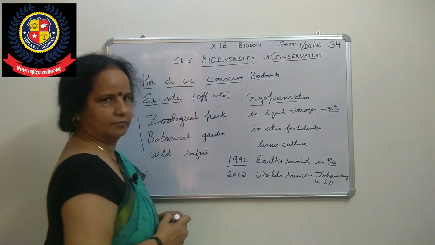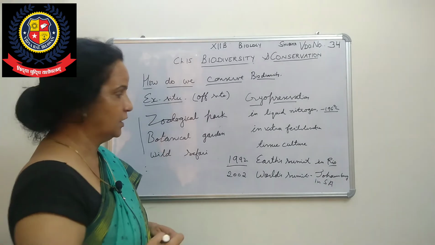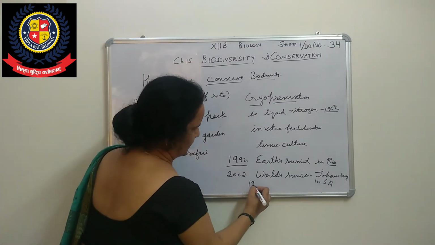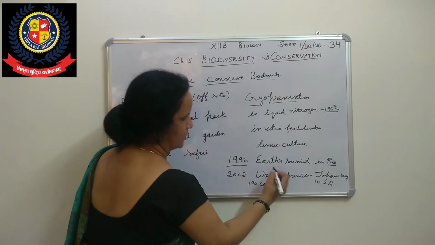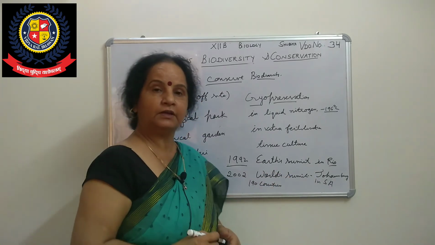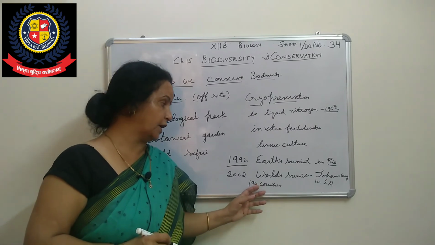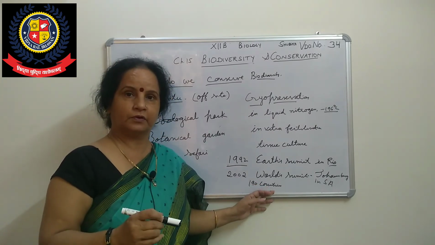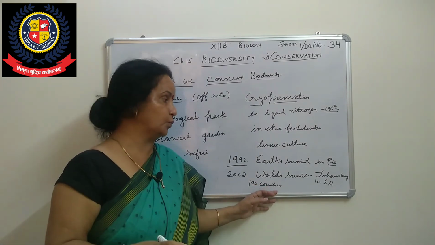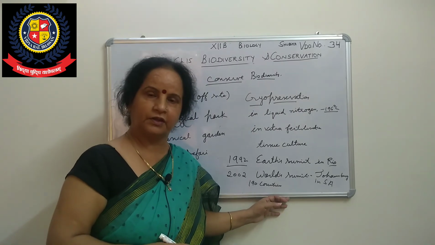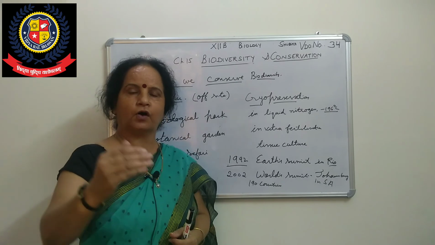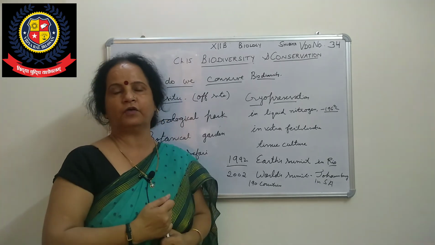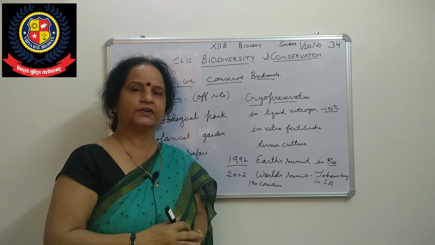That is the second summit, where 190 or 192 countries participated. All those countries pledged a commitment to protect their biodiversity and to put in steps to decrease the rate of mass extinction of biodiversity. They try to do that.